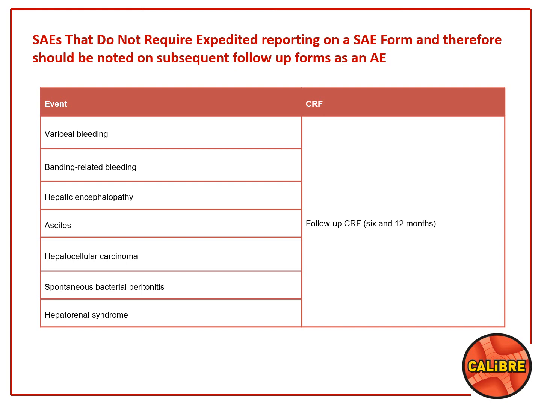These should be reported as AEs, adverse events, because we know this diseased cohort would experience variceal bleeding, banding-related bleeding, HE, ascites. All these would happen within this disease cohort. So these wouldn't be really expedited. They are SAEs, however, they should be reported in a different fashion. So the 4-week follow-up visit for the carvedilol arm, and the 6 and 12 months CRFs, these should be put down on those forms as opposed to putting it on an SAE form. If there's any further clarification that you require, please contact myself or someone from the CALIBRE Trial office.